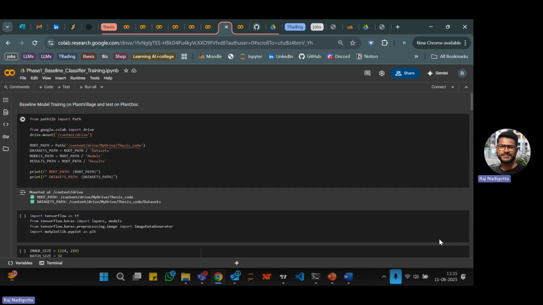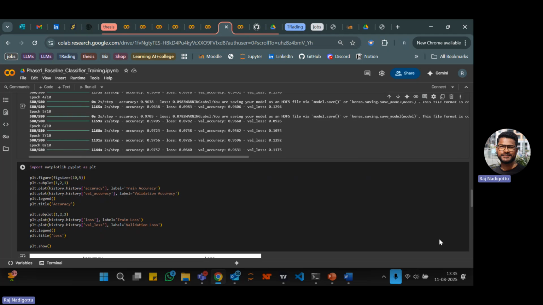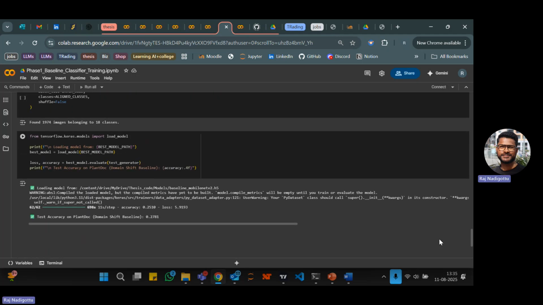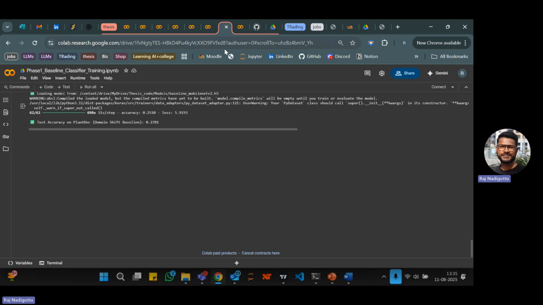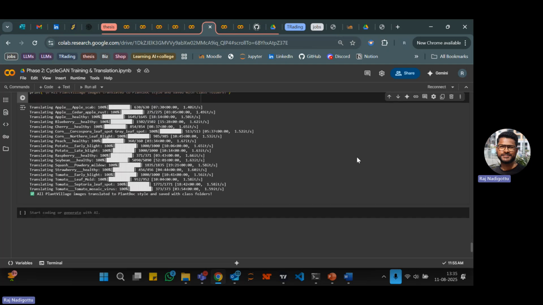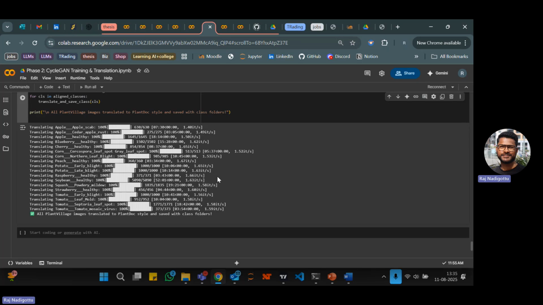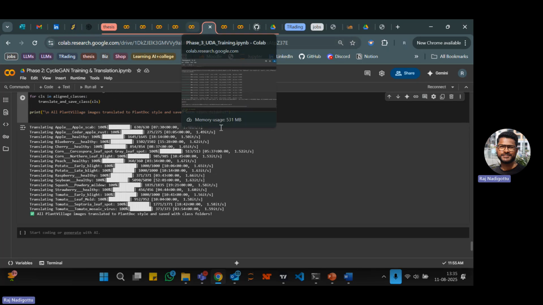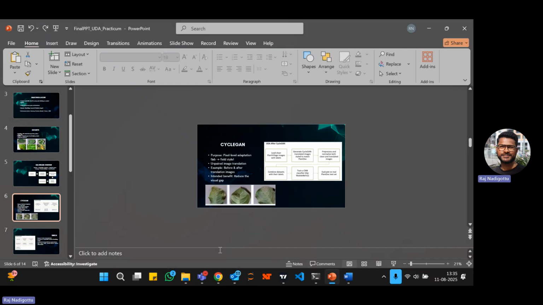So as part of phase one, here we have trained the baseline model and tested it here. And when it comes to CycleGAN, in phase two, what we have done is we have translated PlantVillage images into PlantDoc style images. So moving to the presentation, right?